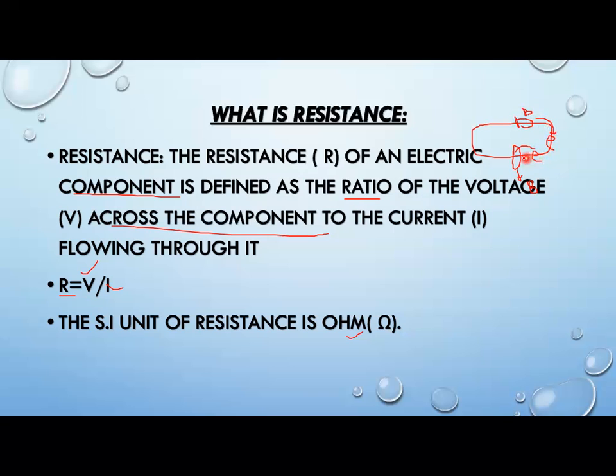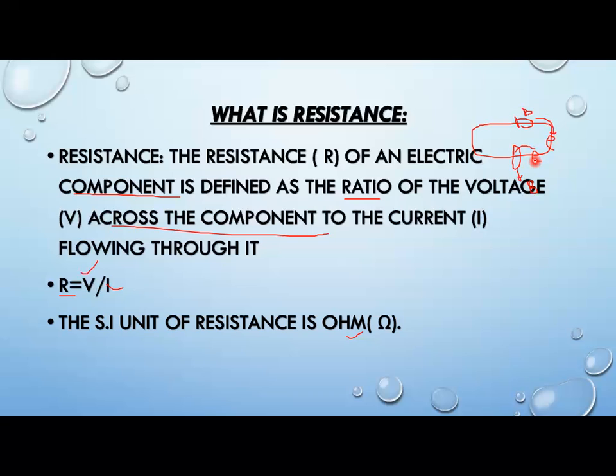So when they are moving through the conductor, just suppose this is a bulb, and obviously you have to glow this bulb. So electrical energy will be converted into heat and light energy. During the conversion into heat and light energy, some amount of energy will be lost. That loss will slow down the movement of electric charges. When the movement of electric charges is slowed down, obviously current will be reduced. So that property of reducing current is called resistance.